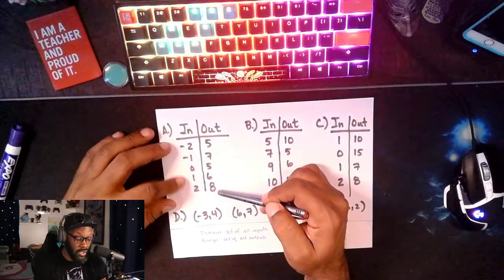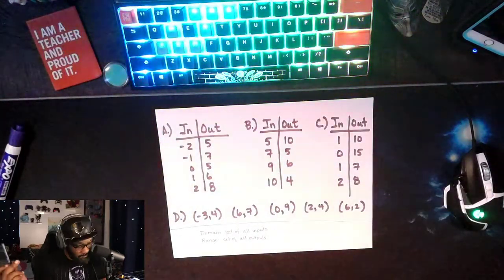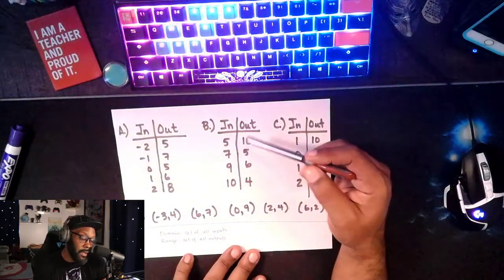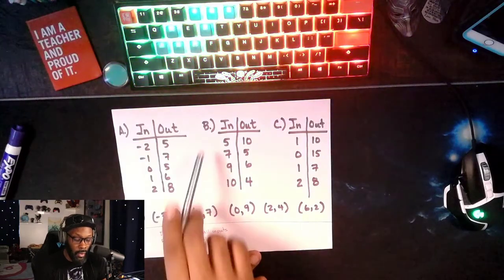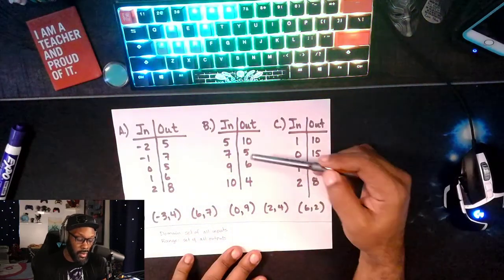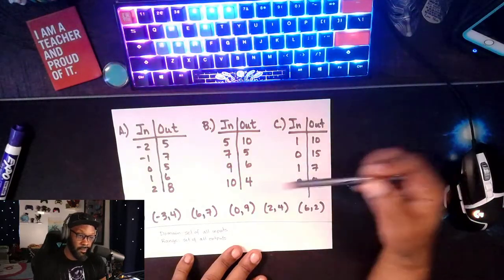Yeah. Since all my inputs are different, all my outputs are different, it's a function. That's all the evidence you need. Let's look at B. Again, all the inputs are different, and all the outputs are too. Yep, this is a function.